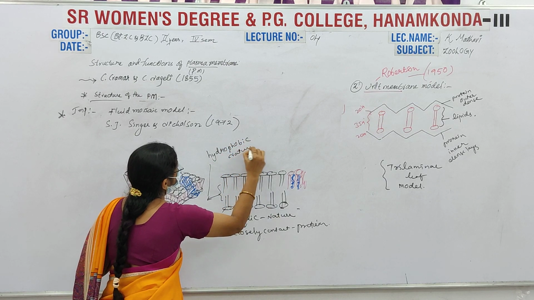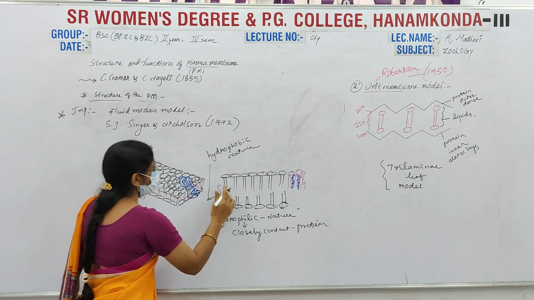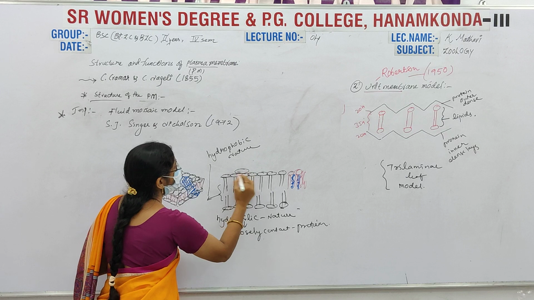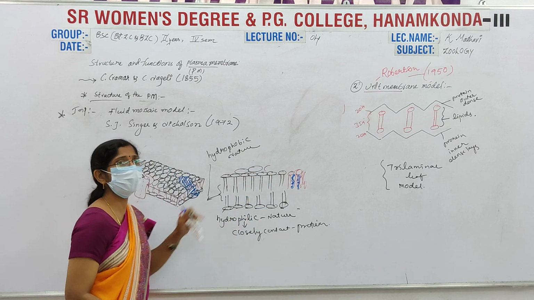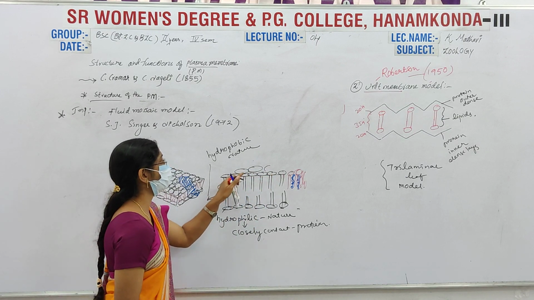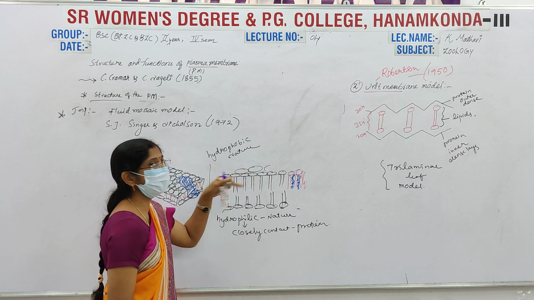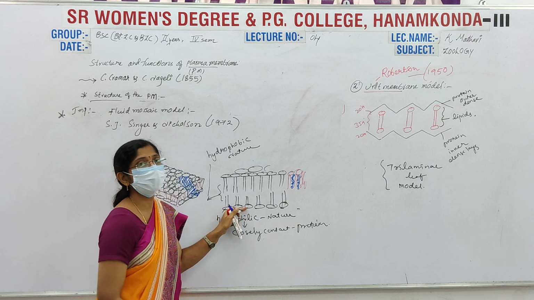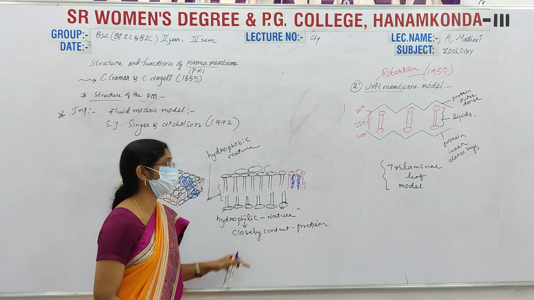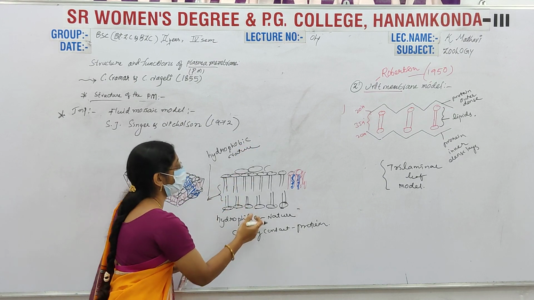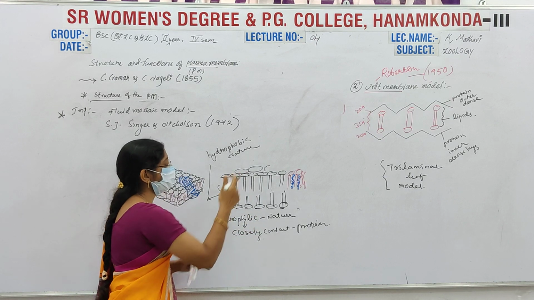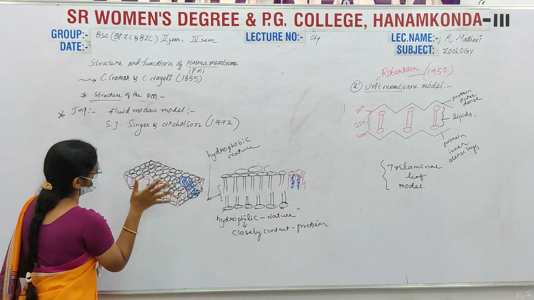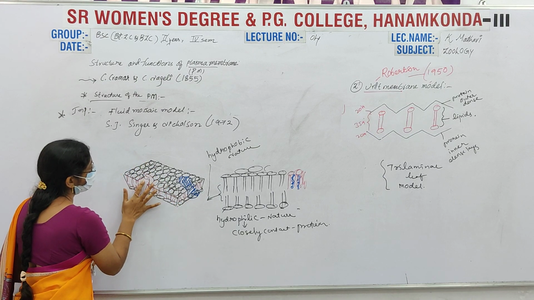That's why it is completely separate, far away from water. The proteins present on the outer side are known as extrinsic proteins, and those present inside are known as intrinsic proteins. Here we have a special type of motion, floating.